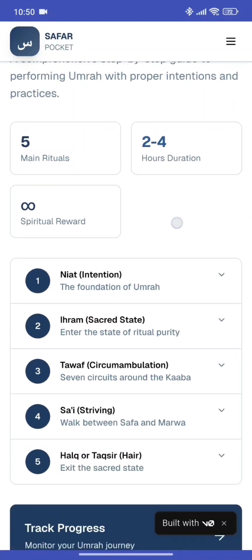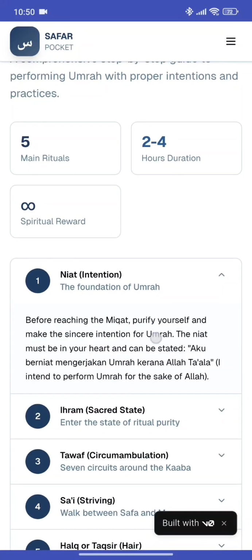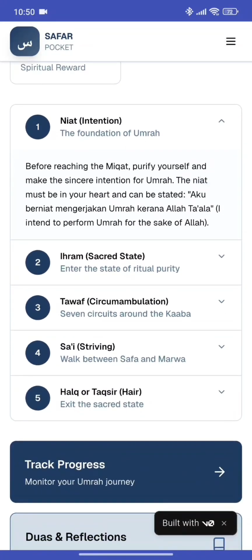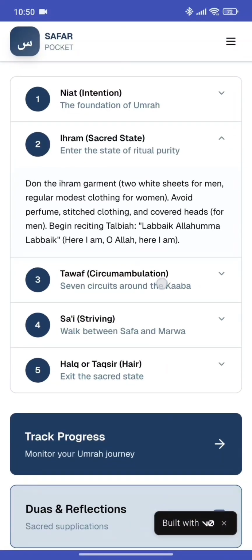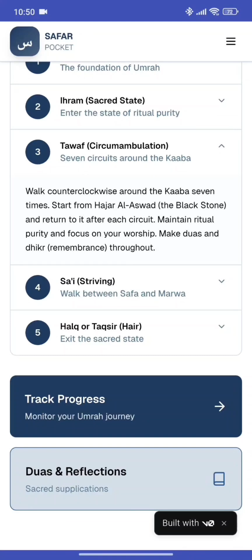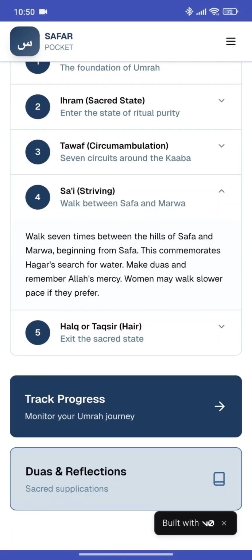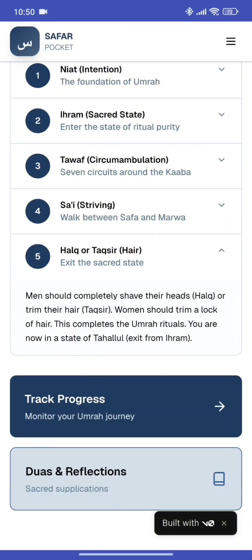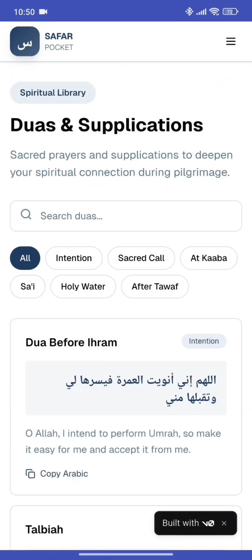Firstly, niyat. Secondly is ihram. And thirdly is tawaf. And the fourth is sa'i. And the last one, al-halq and taqsir. Next, we press the dua and reflection button.